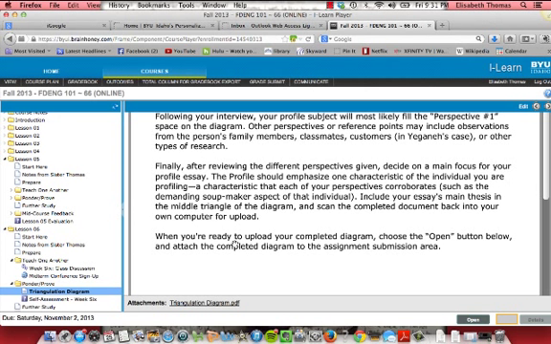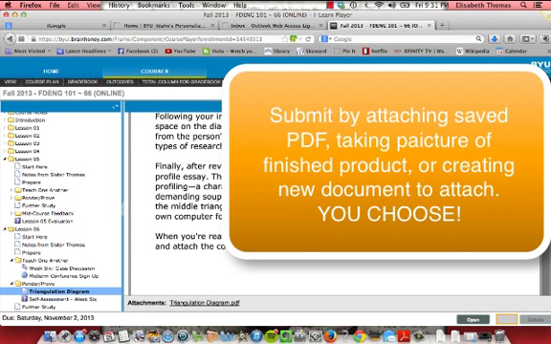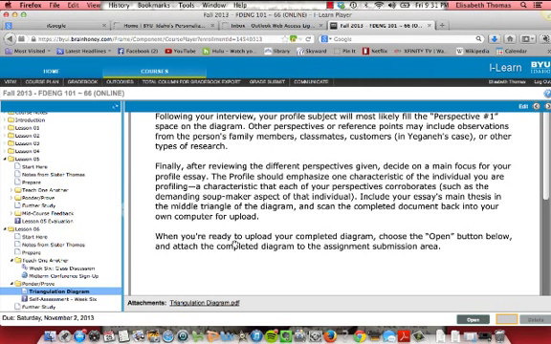In order to resubmit it, you can either save it as a PDF and return it to me as an attachment, or some people have also liked to take a picture and attach that picture with their phone or through their camera or whatever. However you can turn it back into me, that's great. If you even recreate the triangulation data diagram, that's great. However, I just need that returned back to me by the end of the week.